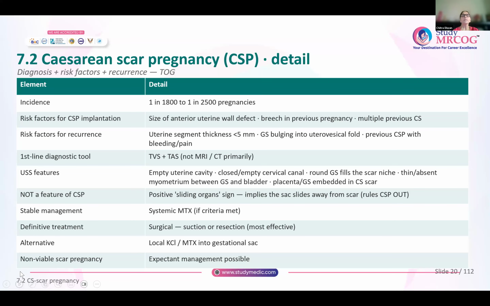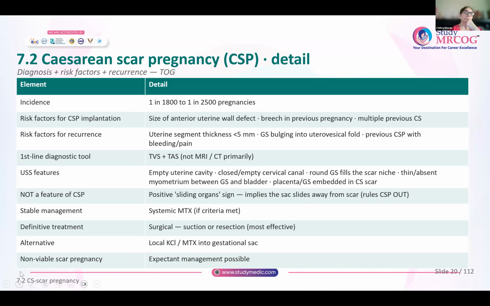Why does a pregnancy get implanted into the cesarean section scar? That depends on the size of the anterior uterine wall defect. If the defect is very large, someone who has had previous surgeries on the uterus, like previous multiple cesarean sections, or someone who has undergone a myomectomy, if there is a scar, a defect in the anterior uterine wall, it is very likely that the pregnancy goes and gets implanted there. Or someone who has had a breech, where the previous section was done for a breech for reasons unknown, it is likely that these women in a future pregnancy could have a cesarean scar pregnancy.